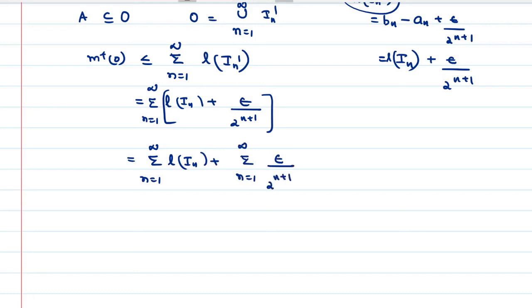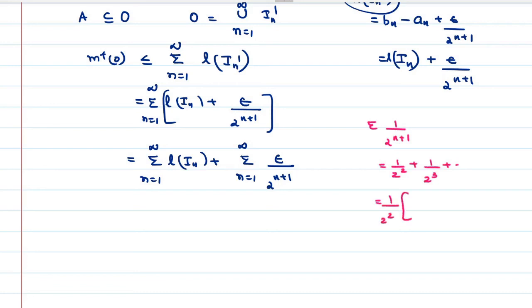Okay. We can find the value of sigma 1 by 2 raised to n plus 1. That is 1 by 2 square plus 1 by 2 cube plus etc. We can take 1 by 2 square outside.